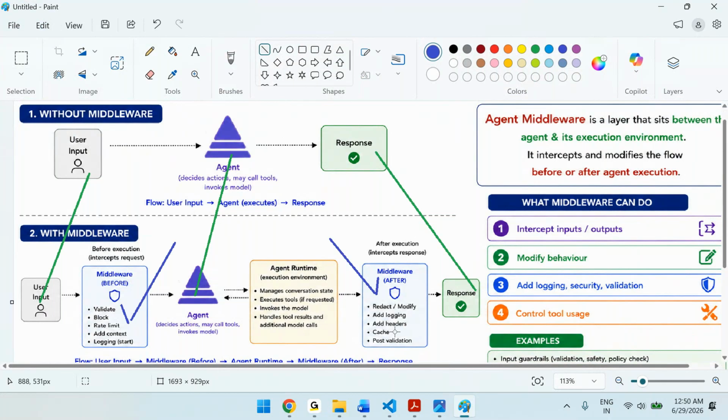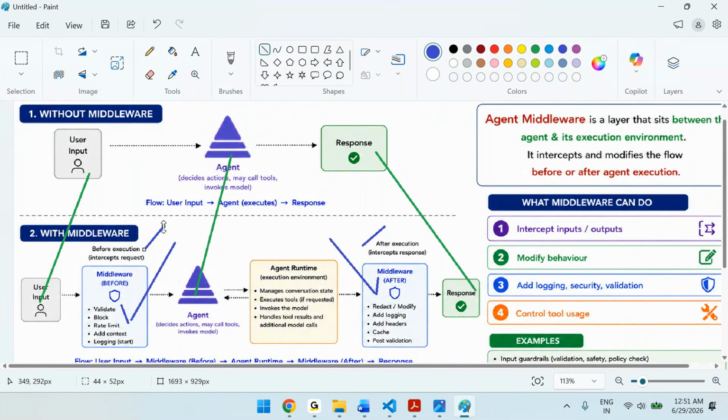So before execution and after execution, you want to do something. This is how the architecture flows if you are using middlewares. In simple words, we will have the same code we have written till yesterday, then we will write additional code before the agent or before execution, and after execution. So we intercept the request and we intercept the response. After execution means we get the response, right? Before agent means intercept the request. After agent means after execution.